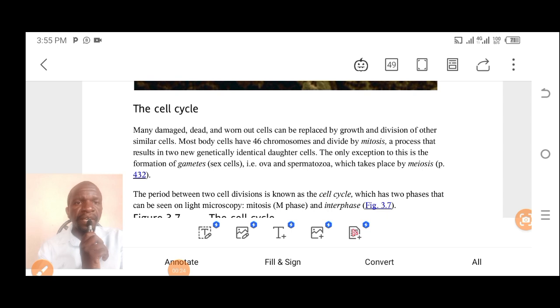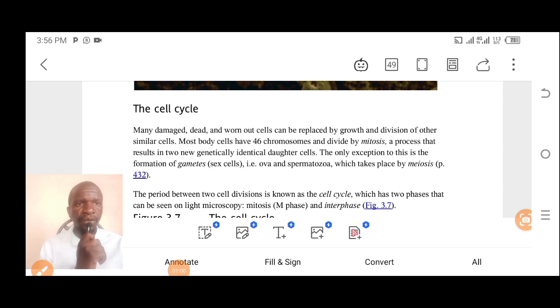So you'll find that many damaged, dead, and worn out tissues can be replaced by growth and division of other cells. So now you see, the cells have to divide because the cells die. Some get damaged, some will die, some become worn out. So these cells have to be replaced by growth of other cells. But for these cells to grow, they come from the division of other cells. So this brings the concept of mitosis into play.